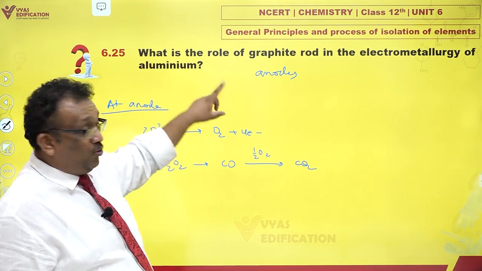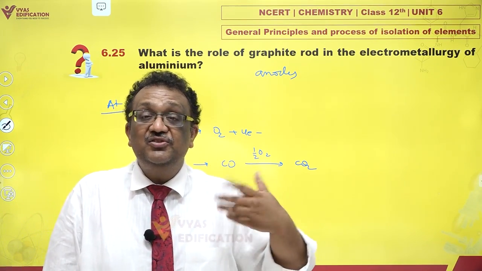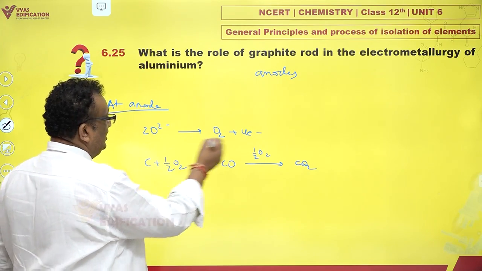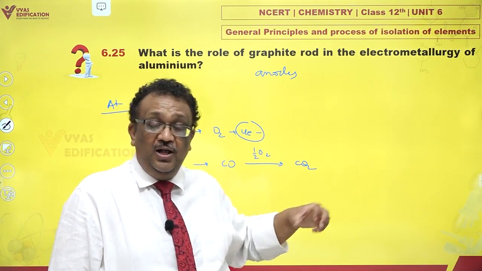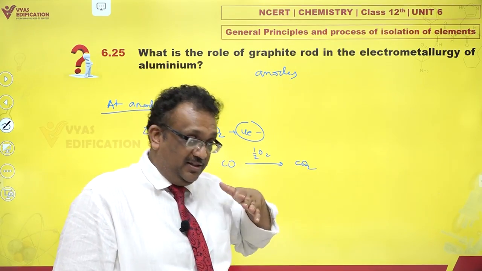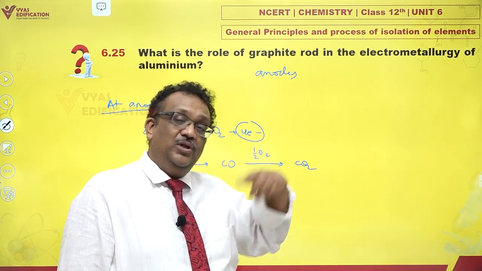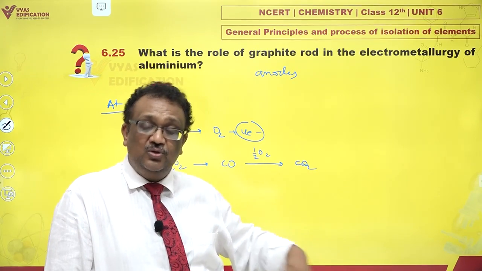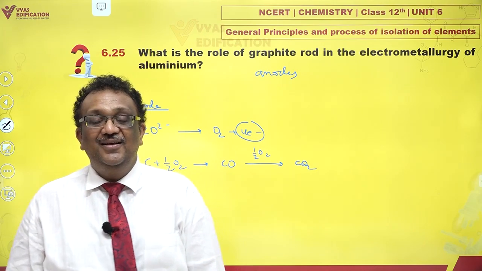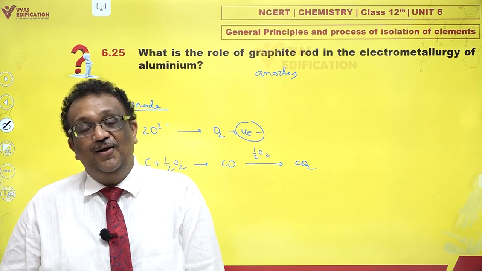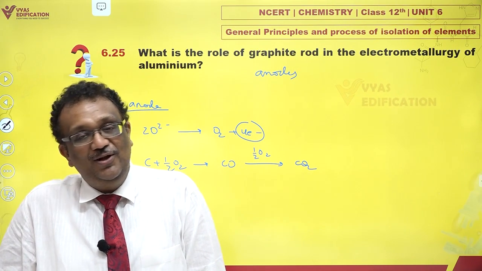But the role is that they transfer electrons. These electrons which are released by oxide are taken up by graphite rod, and even though it is burning, these electrons are transferred to the other side at cathode so that the reduction of aluminium can also happen. That, my dear, is the role of graphite rod in electrometallurgy of aluminium.